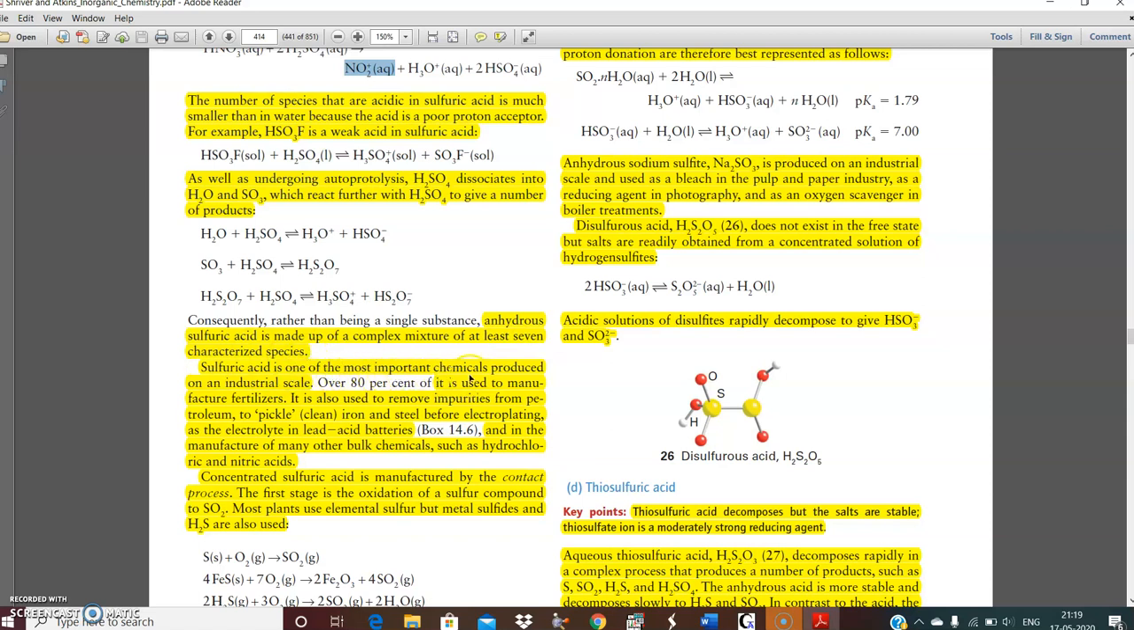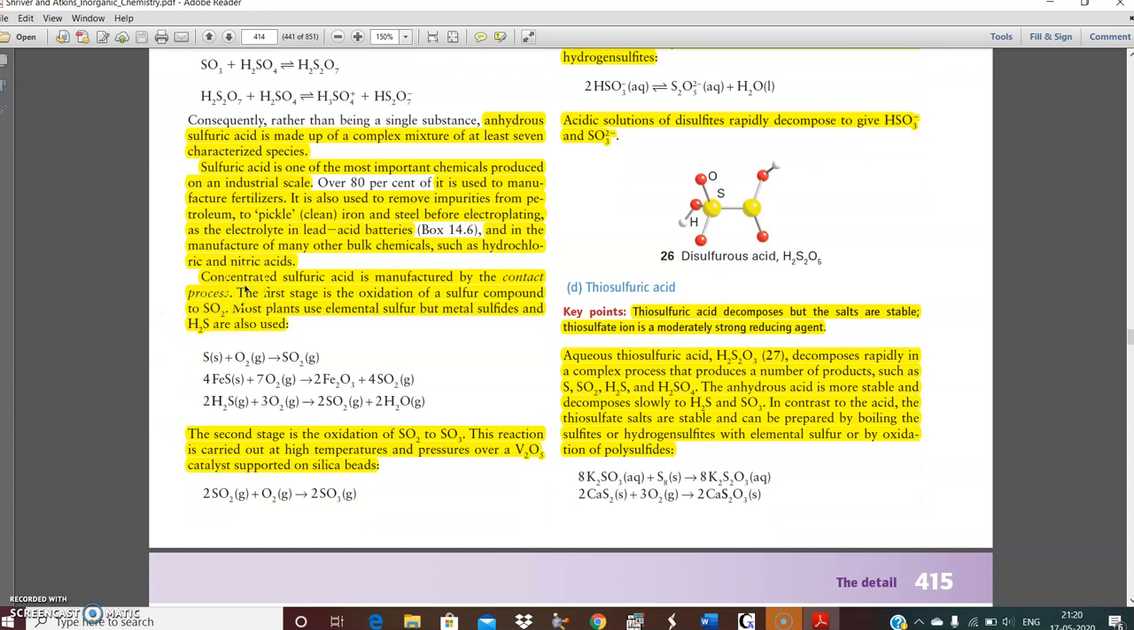Sulfuric acid is one of the most important chemicals produced on the industrial scale, as I mentioned earlier. It can be used to remove impurities from petroleum, for cleaning iron and steel before electroplating, as the electrolyte in lead acid batteries, and in the manufacture of many other bulk chemicals such as hydrochloric acid and nitric acid. Concentrated sulfuric acid can be manufactured by the contact process. First is the oxidation of sulfur to sulfur dioxide. Most plants use elemental sulfur, but metal sulfides are also suitable for the purpose.